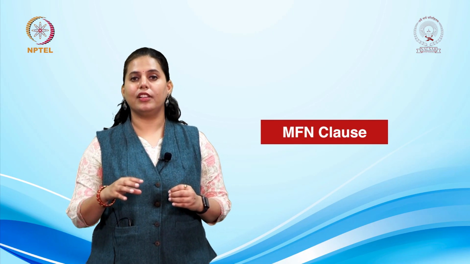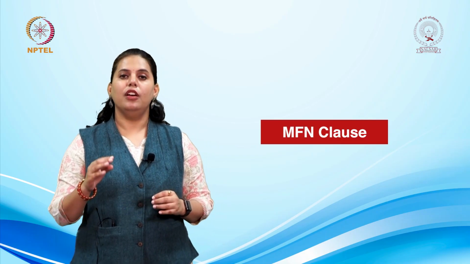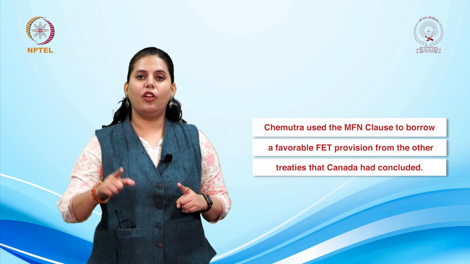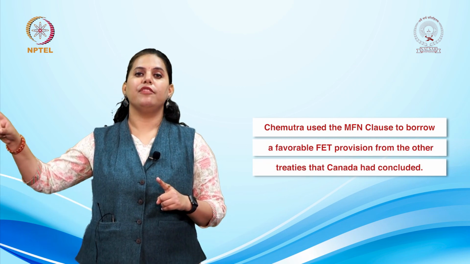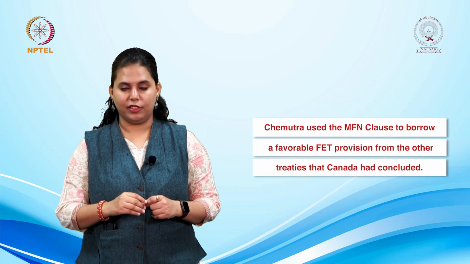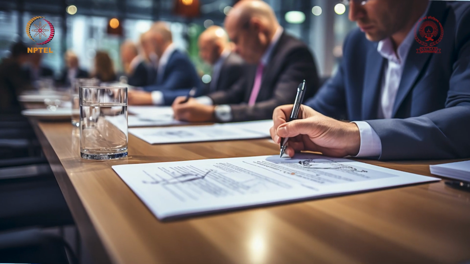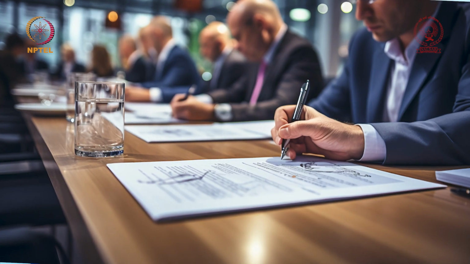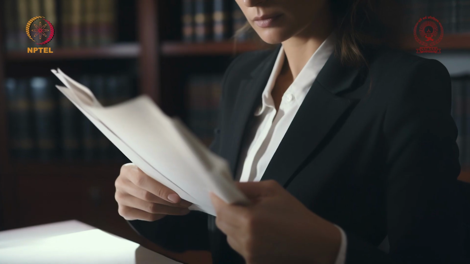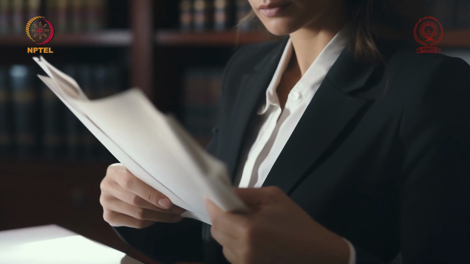Chemtura also claimed a violation of the MFN clause, which was Article 1103. So Chemtura used the MFN clause in order to borrow a favorable FET provision from the other treaties that Canada had concluded. It referred to 16 BITs that were signed by Canada, which contained a favorable FET clause, then Article 1105, which was tied to minimum standard of treatment. So that is what Chemtura had claimed.